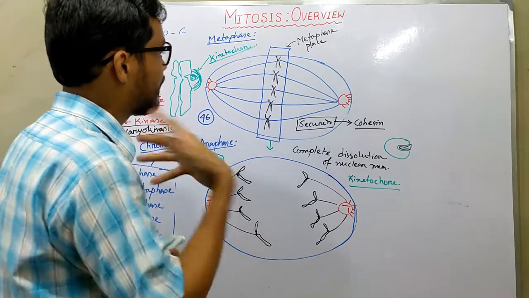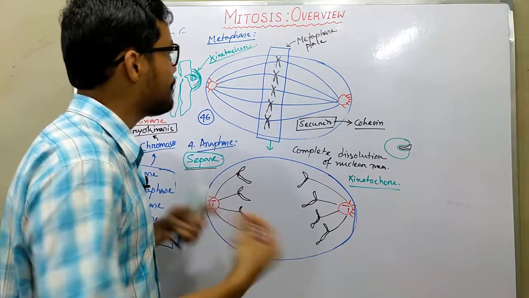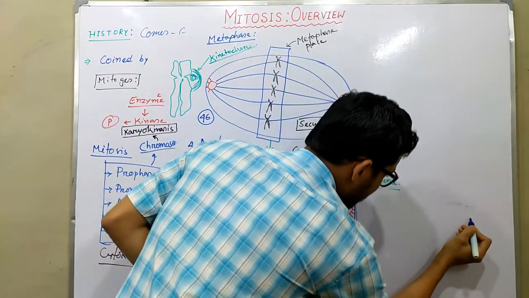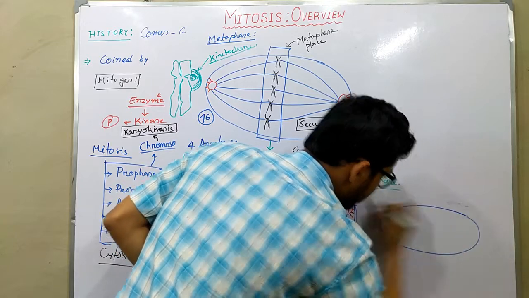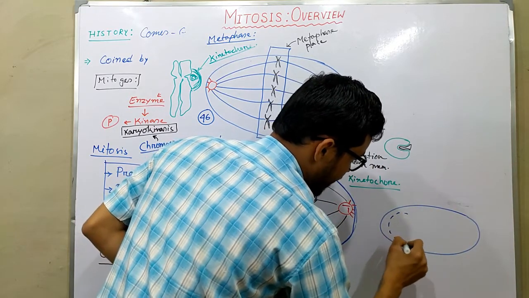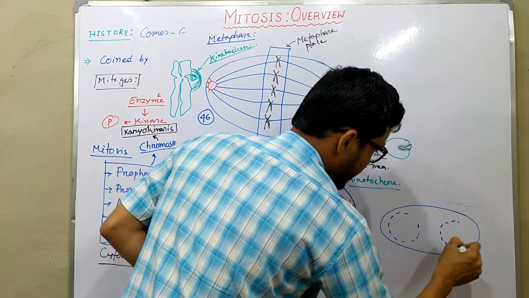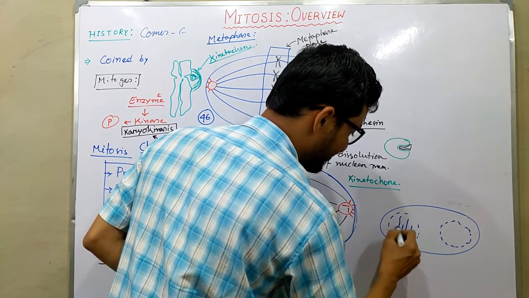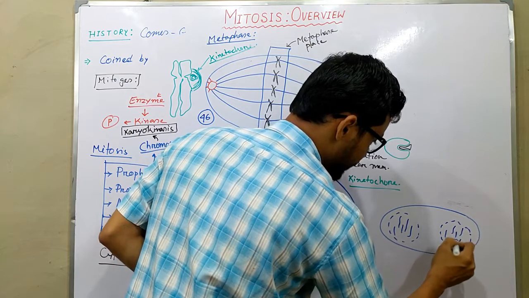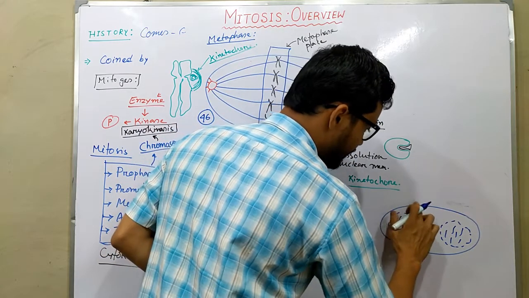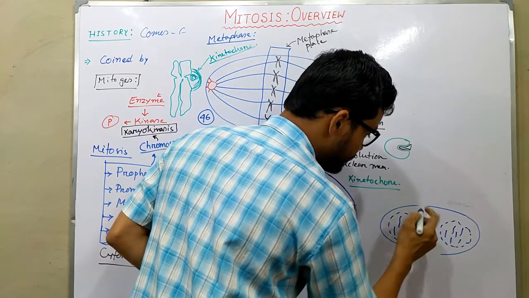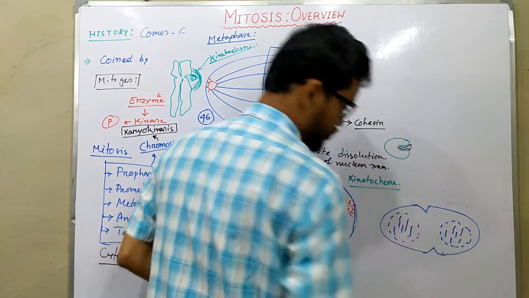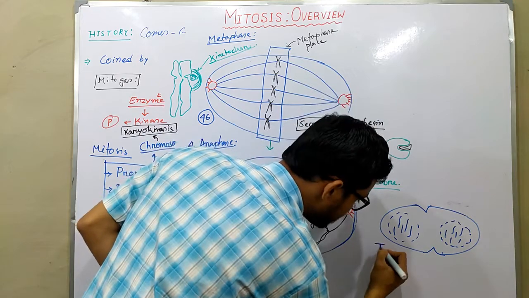Okay, so in the next phase, what happens in the telophase? In telophase, the nuclear membrane appears here, and chromosomes are already separated here. And a cleavage furrow is produced in this telophase portion.